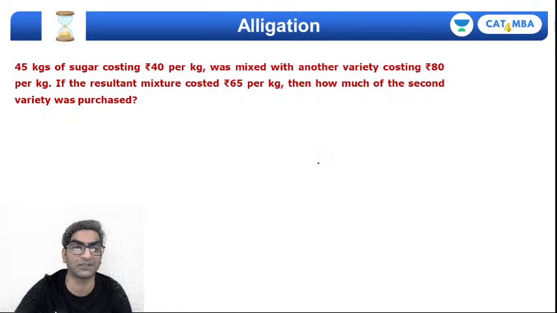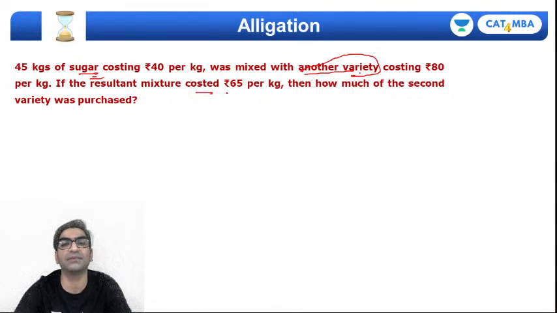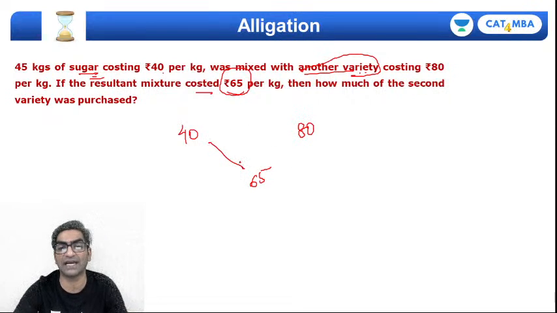You are mixing substances, you are mixing sugar, one variety of sugar with another variety of sugar, right? And the resultant mixture's cost price is given to you, right? So the cost price of the first variety is 40, the second variety is 80, and the resultant between 40 and 80 is actually 65. So let's use alligation. Point one arrow towards, one against. Then for every arrow we'll subtract, right? I'm doing front minus back for the left arrow. I'll write that difference on the right. For the right arrow, I'll write the difference on the left, but in the same sense, front minus back.